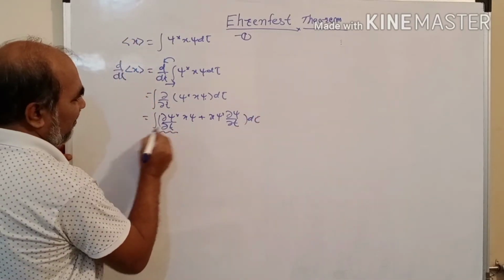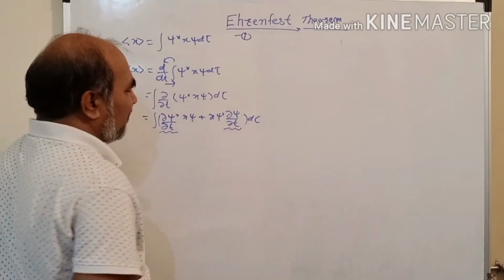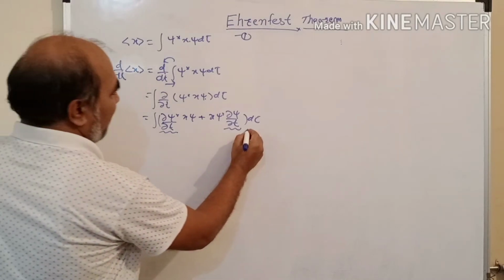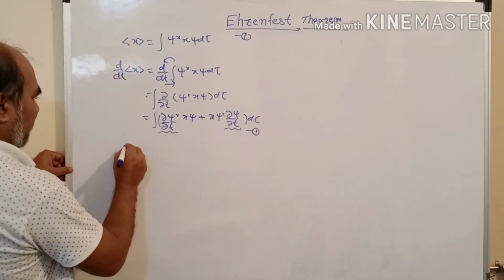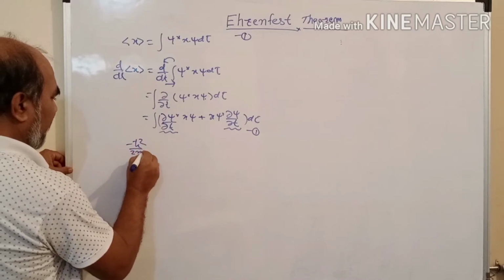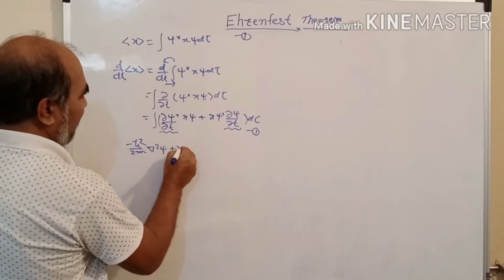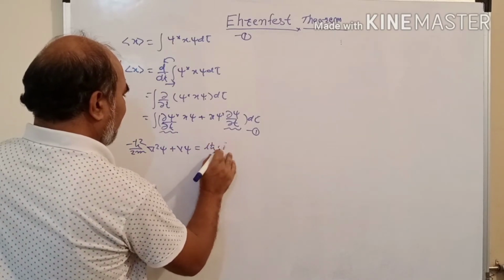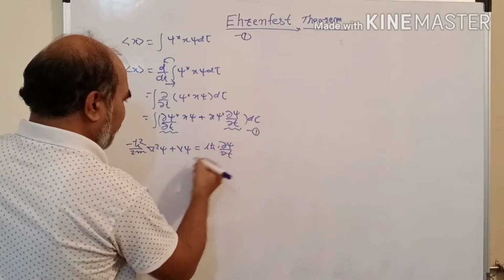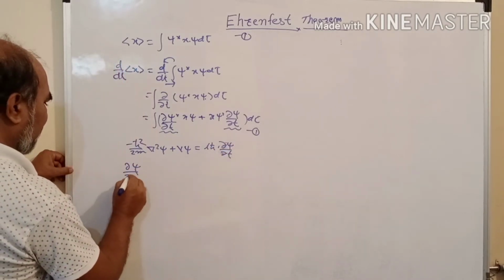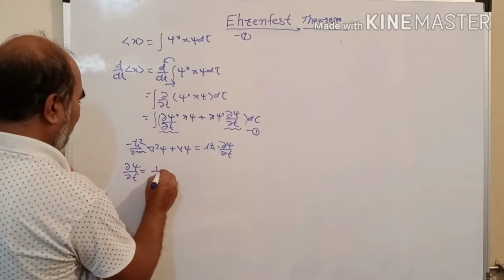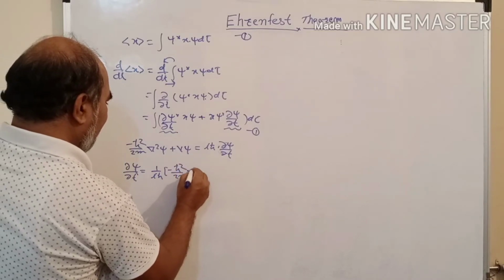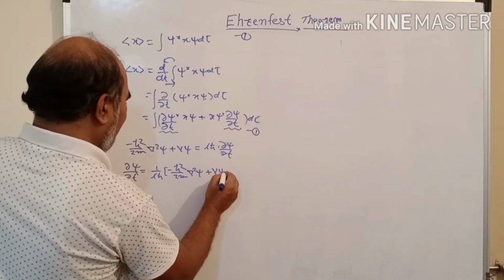This del psi star by del t and del psi by del t we take from the Schrodinger equation. This is equation 1. Minus h bar square upon 2m del square psi plus V psi is equal to i h bar del psi by del t. Now, del psi by del t is equal to 1 upon i h bar into bracket minus h bar square upon 2m del square psi plus V psi.